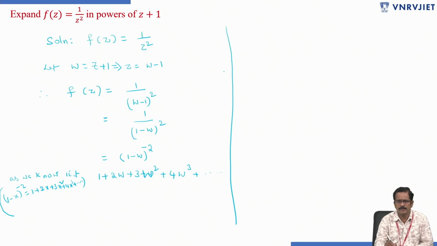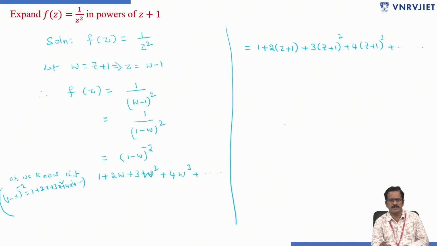Then which is equal to 1 plus 2 into z plus 1, since w means z plus 1, plus 3 into z plus 1 whole square plus 4 into z plus 1 whole cube plus and so on. Therefore the expansion of f of z equals 1 by z square is 1 plus 2 into z plus 1 plus 3 into z plus 1 whole square plus 4 into z plus 1 whole cube plus and so on.